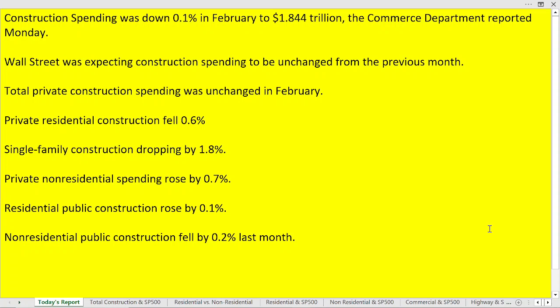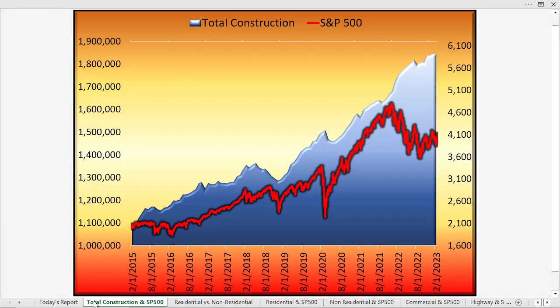Single family construction down 1.8%. Private non-residential rose 0.7. Residential public construction rose 0.1. Non-residential public construction fell 0.2. So it's kind of difficult to understand all that just by looking at the numbers. So better yet, let's look at the charts.